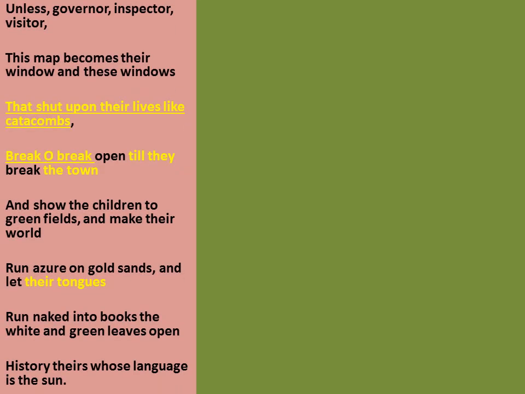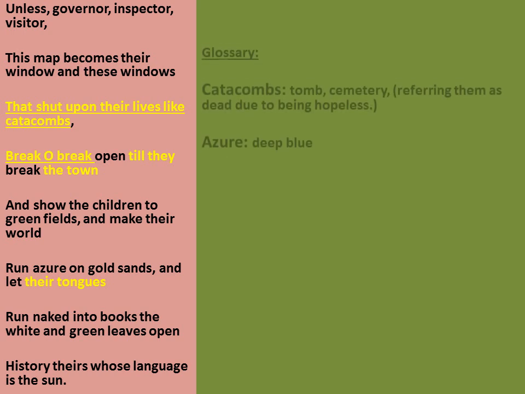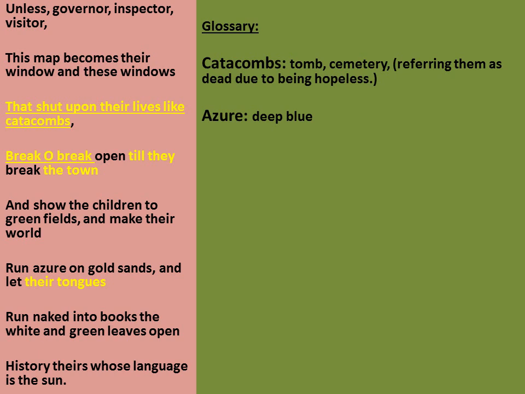Now children, let's move to the next stanza. Unless governor, inspector, visitor, this map becomes their window, and these windows that shut upon their lives like catacombs break open till they break the town, and show the children green fields and make their world run azure on gold sands, and let their tongues run naked into books, the white and green leaves open, history theirs, whose language is the sun. Let's check the glossary.